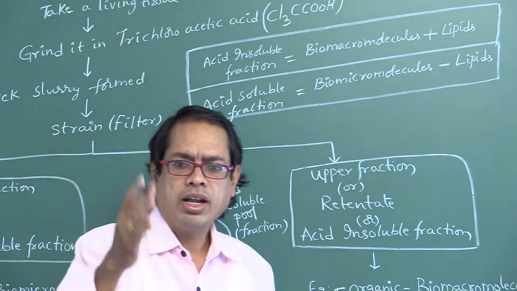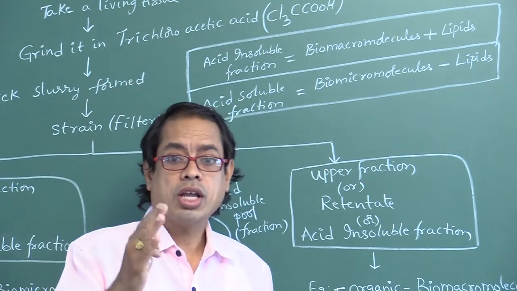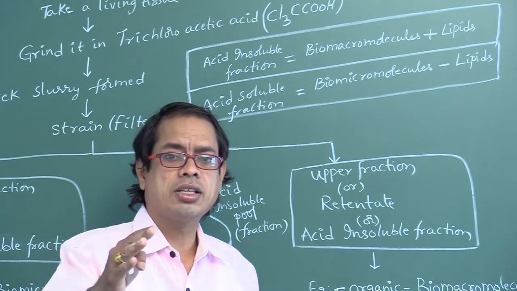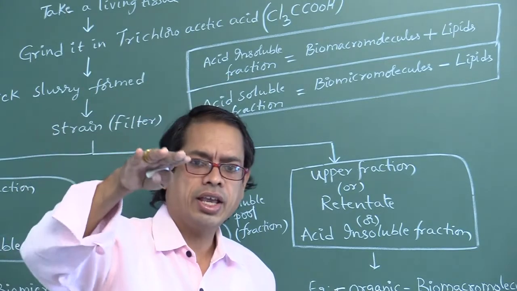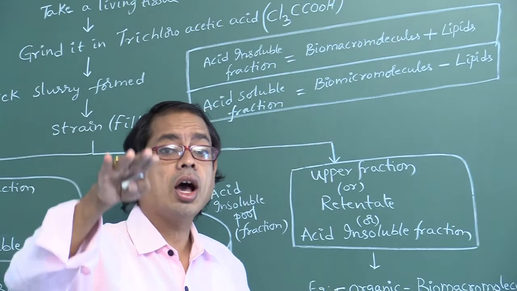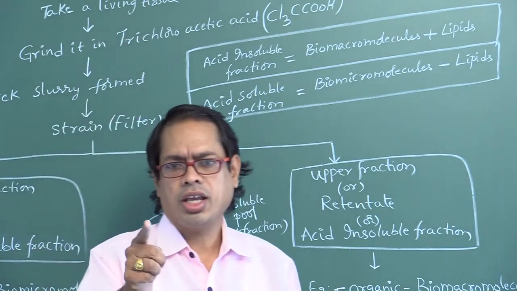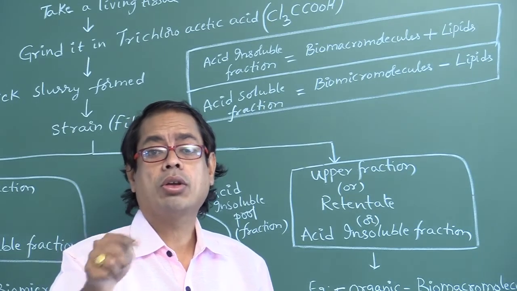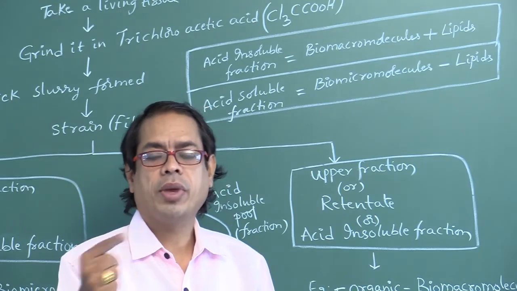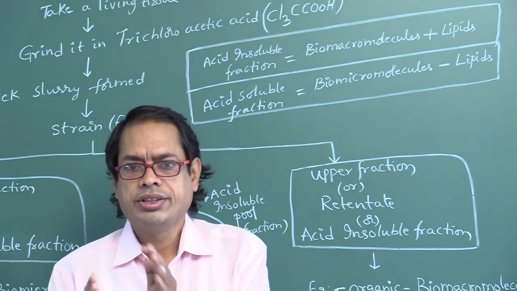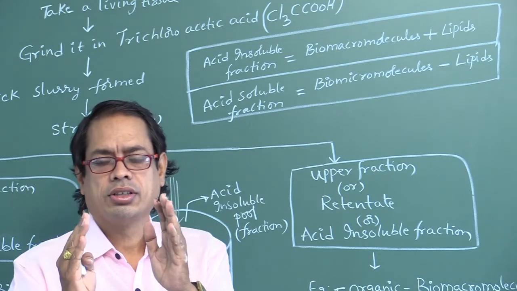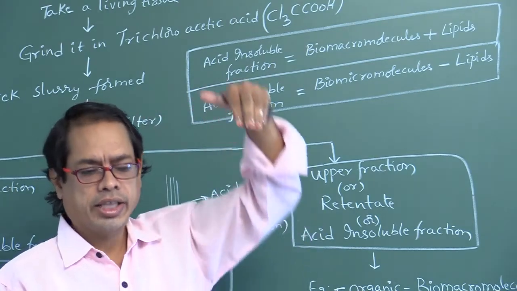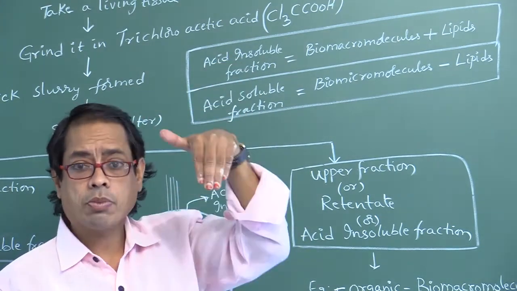Why? Because when lipids are broken down, those are in the form of vesicles. Those vesicles are present in upper fraction only. That's why lipids are found in upper fraction. Lipids are strictly micromolecules, but they come under macromolecular fraction or upper fraction. They cannot pass down.